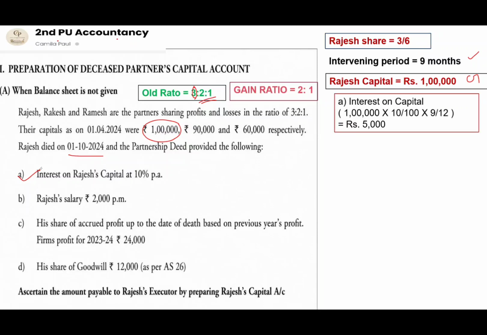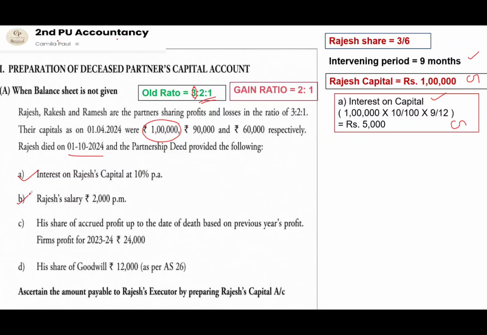So calculate interest for the intervening period. That will be 1 lakh into 10/100 into the intervening period 9/12, which will be 5,000 rupees. That is the interest on capital, and this also will appear on the credit side of the deceased partner's capital account, as these are the entries or the amounts which the deceased partner should receive.